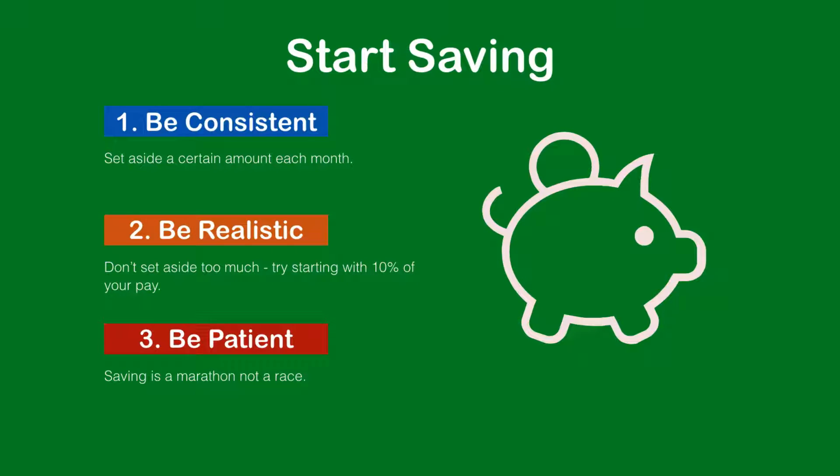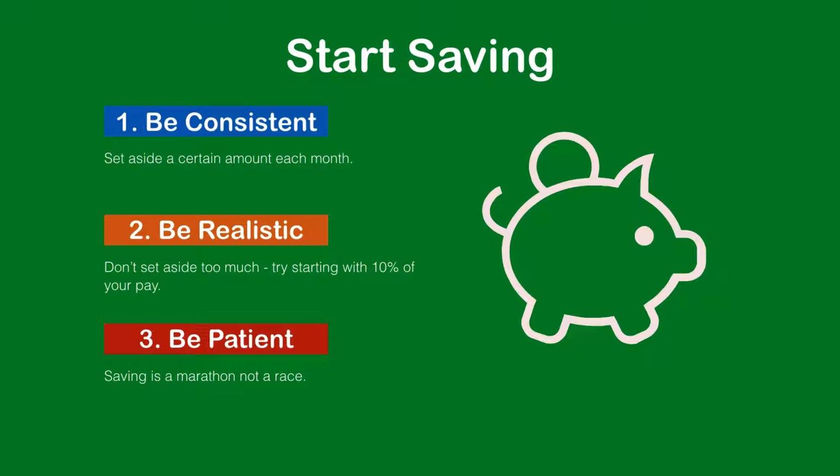Now that we understand budgeting, let's look at starting to save. Saving is setting aside part of your income regularly to help you achieve a financial goal. Savings are important not only for meeting financial goals, but they are great in cases of emergencies, like losing your job, or opportunities, like the chance to invest in a property. You may want to save money for a vacation, a down payment on a house, or your education.